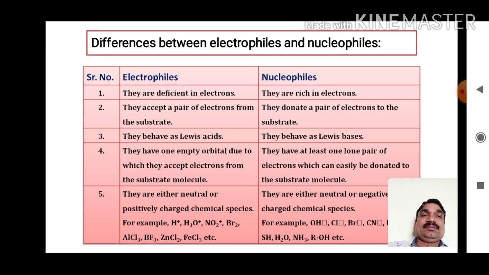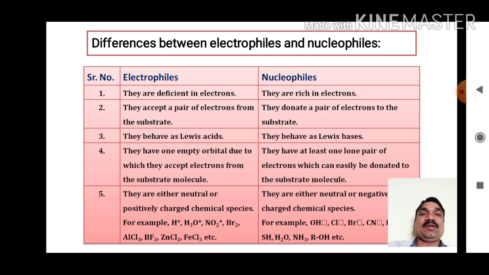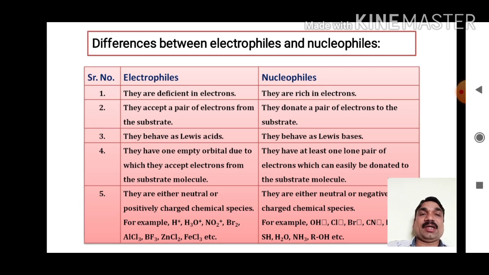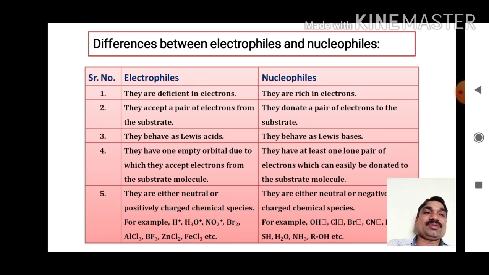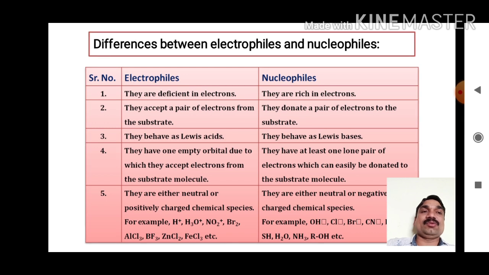Examples of electrophiles: all positively charged ions are called positively charged electrophiles, or electron deficient species, and Lewis acids are called neutral electrophiles. So electrophiles may be positively charged or neutral molecules. Examples are H+, H3O+, NO2+, Br+, and AlCl3, BF3, ZnCl2, FeCl3 as neutral electrophiles. In the case of nucleophiles, the examples are OH-, Cl-, Br-, CN-, H-, H2O, NH3, alcohols. These are the examples of nucleophiles.